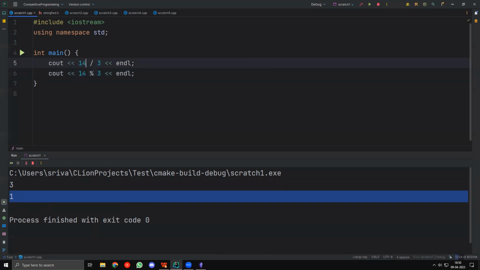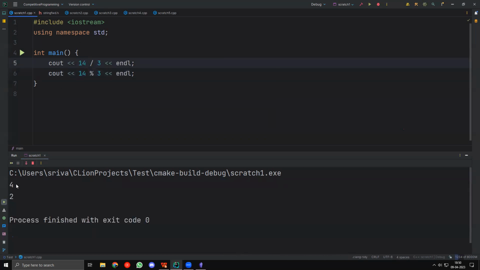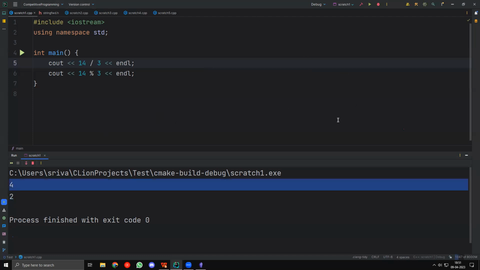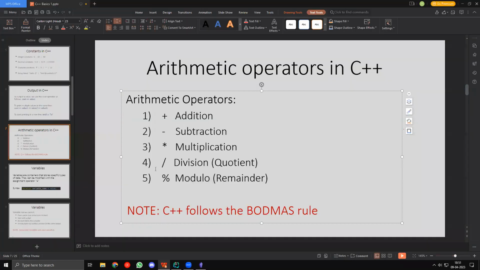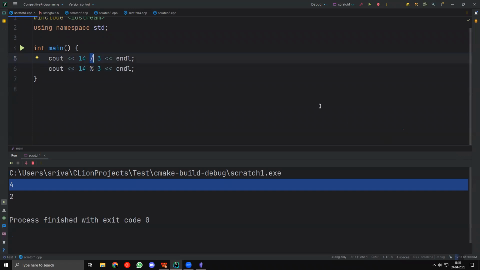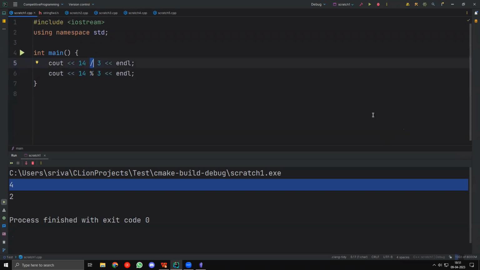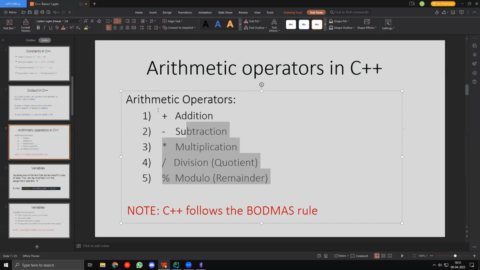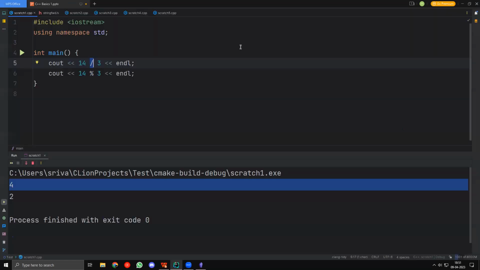If I take 14, for example, and if I run this, you'll see that I get 4 as the quotient and 2 as the remainder, right? So 12 is the largest multiple, so 2 is the remainder and 4 is the quotient, right? So this is the modulo operator. The modulo operator is the percentage symbol here. And similarly, again, the division operator is the slash symbol. Okay, cool. So yeah, these are basically the arithmetic operators.